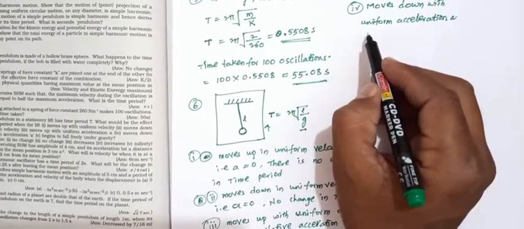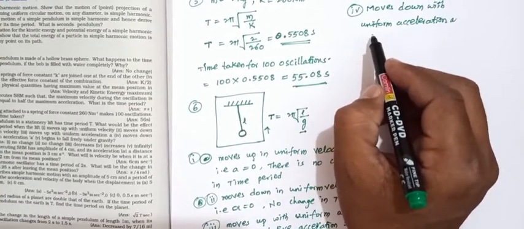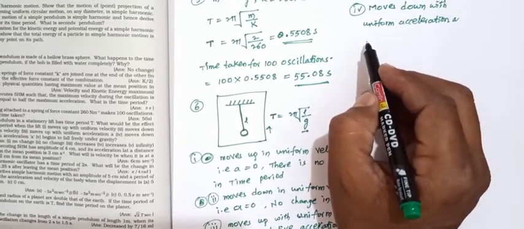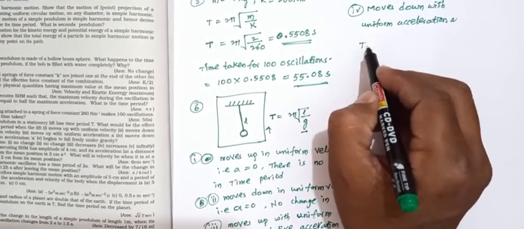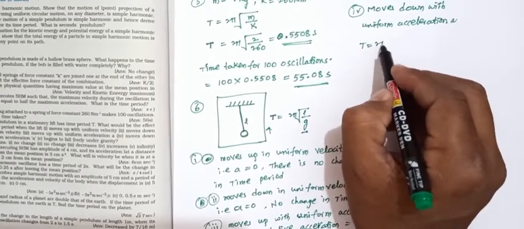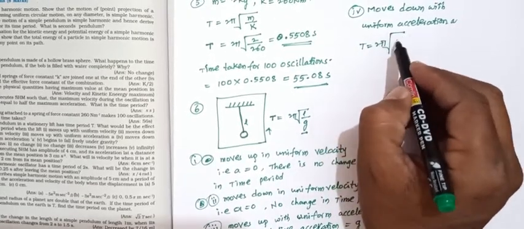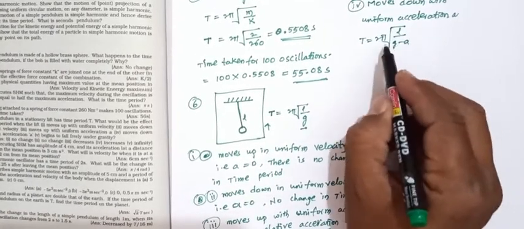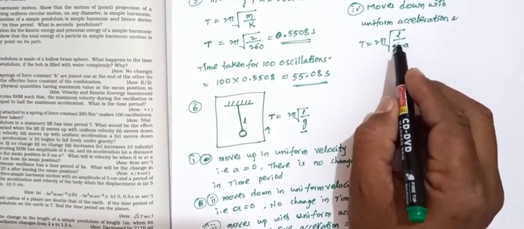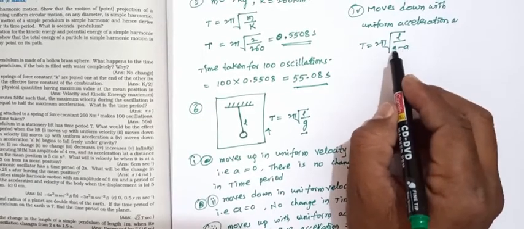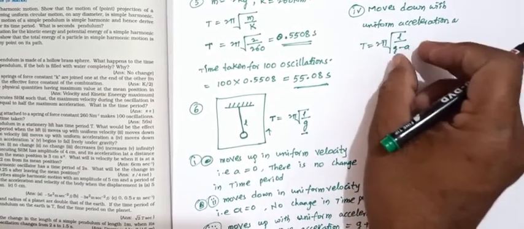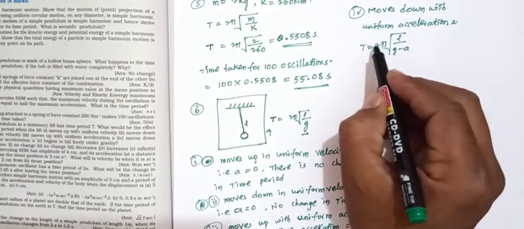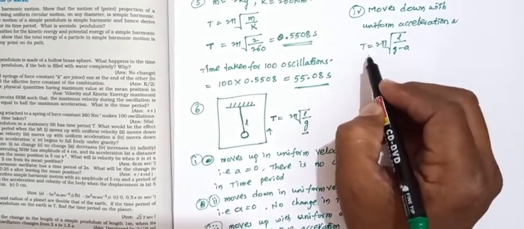So here, what is the relative acceleration? The relative acceleration is g minus a. The time period equals 2 pi under root of L by g minus a. So the effective acceleration due to gravity decreases here. When g minus a, the denominator term, decreases, what happens? The time period increases.